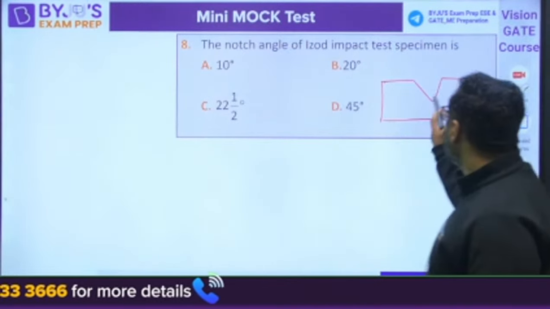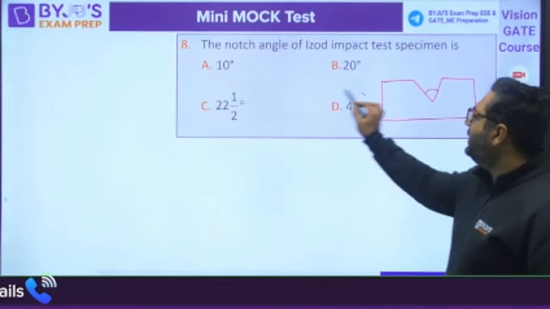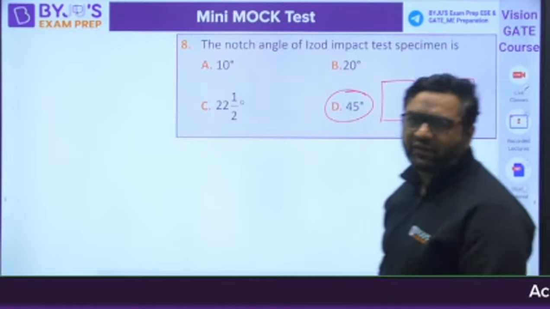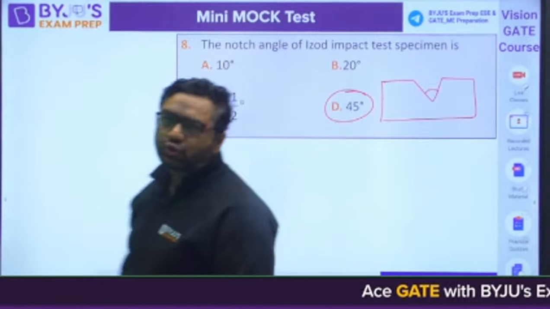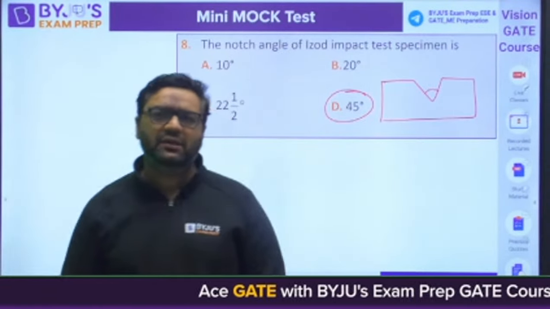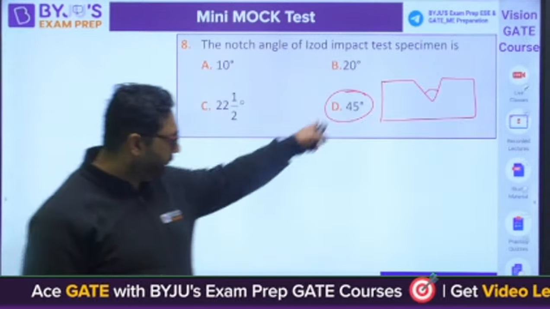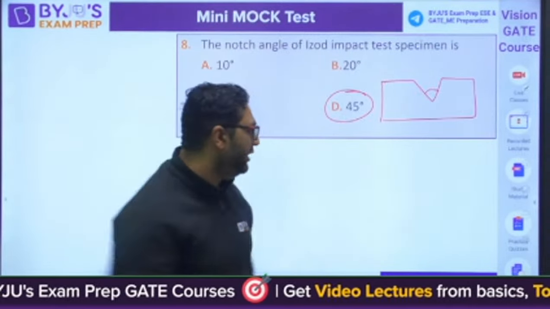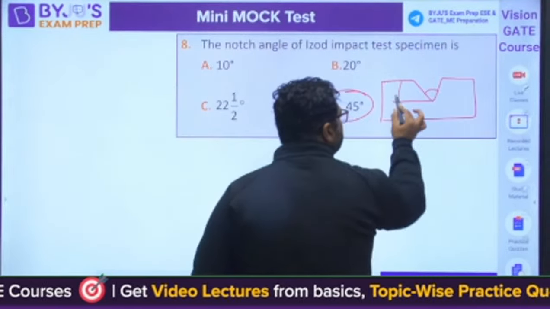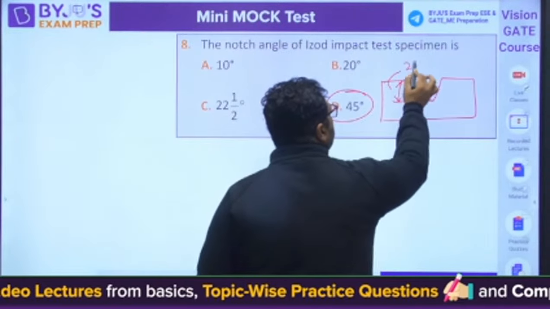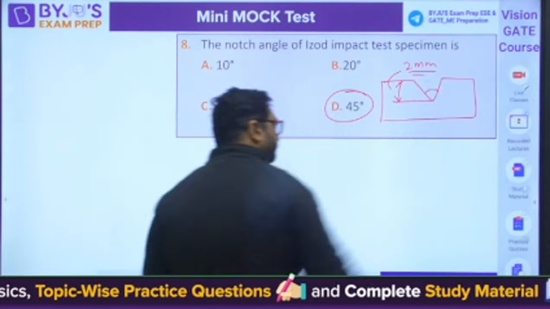So they are asking you this angle. So dear, the angle is 45 degree. Notch angle is 45 degree. Those students who studied from me in the class would know that I give all the dimensions. If they are asking, this is 2 mm.